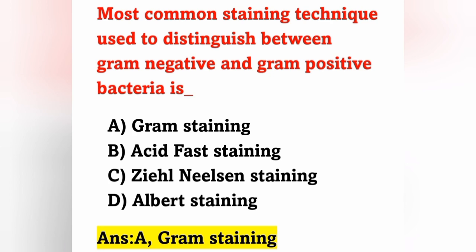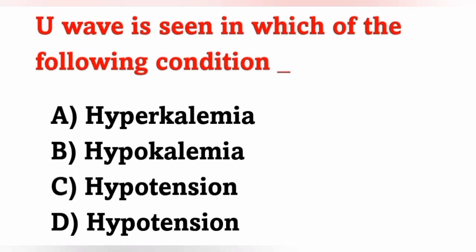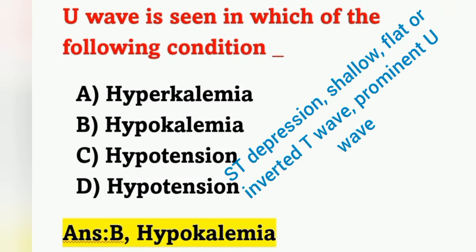Move on to the next question. U wave is seen in which of the following conditions? Options: option A, hyperkalemia; option B, hypokalemia; option C, hypotension; option D, hypertension. And the correct answer is option B, hypokalemia. In hypokalemia, there is a prominent U wave we can see.